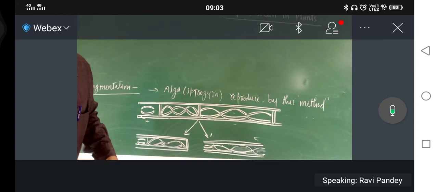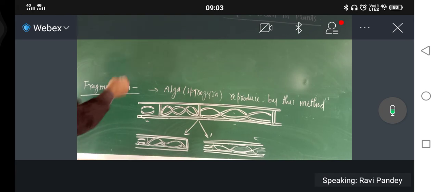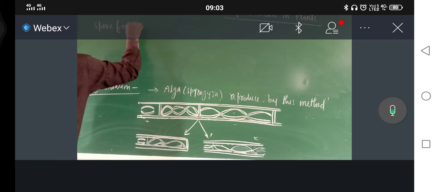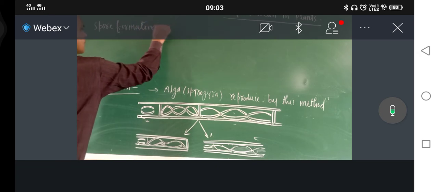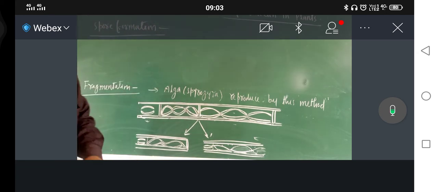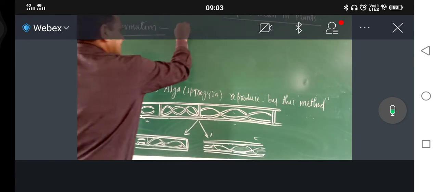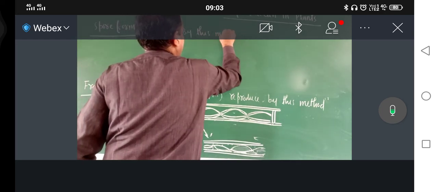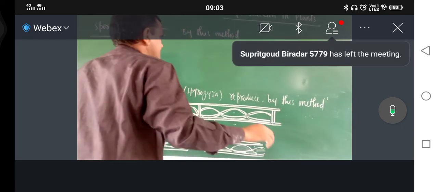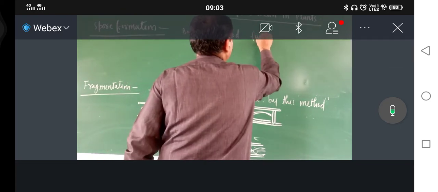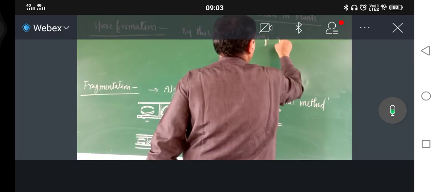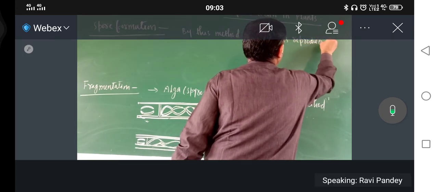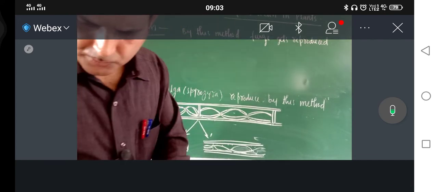Next one is spore formation. By this method, fungi get reproduced.